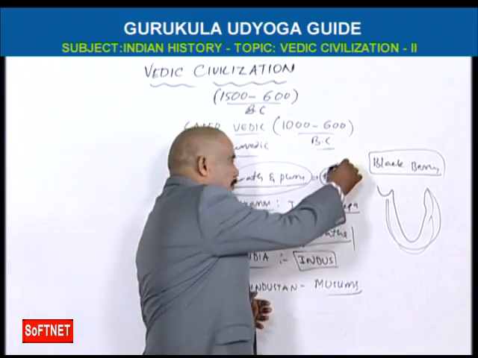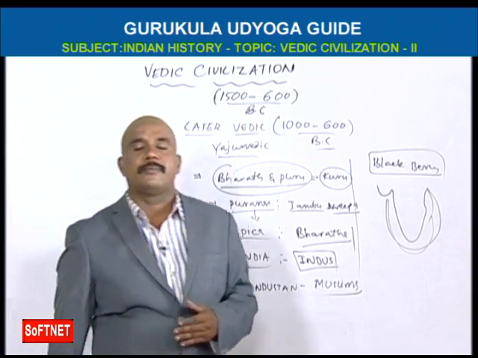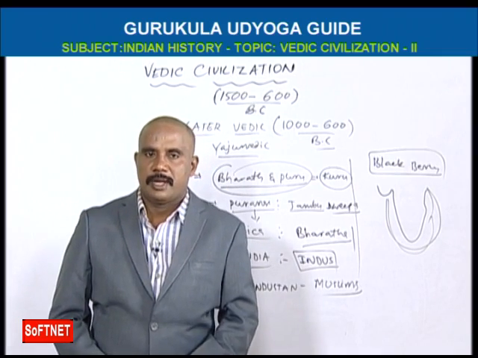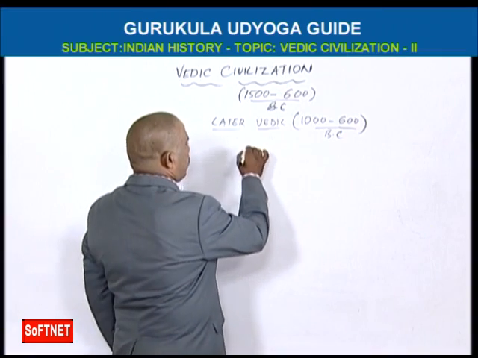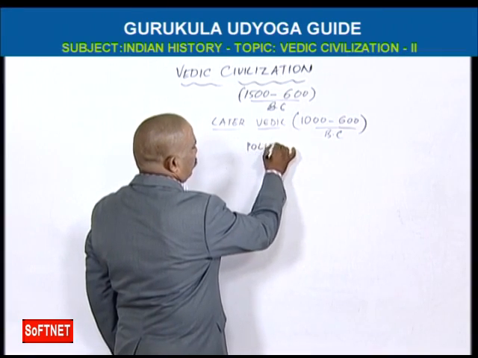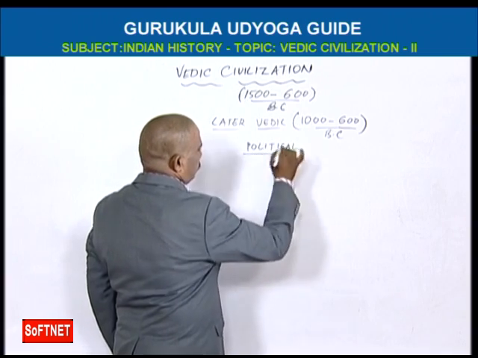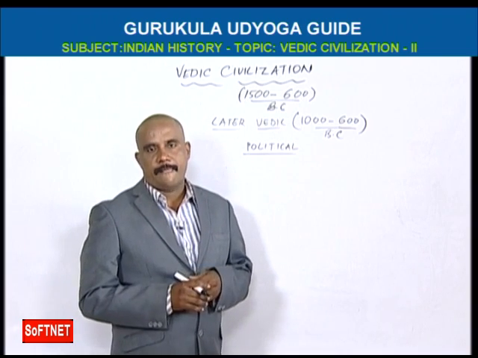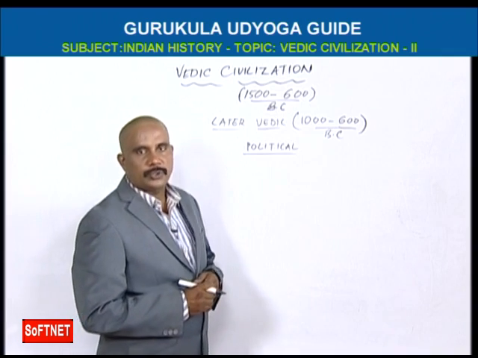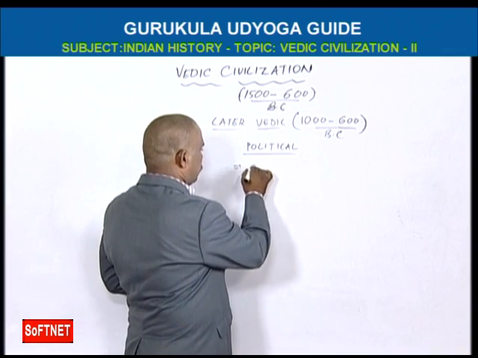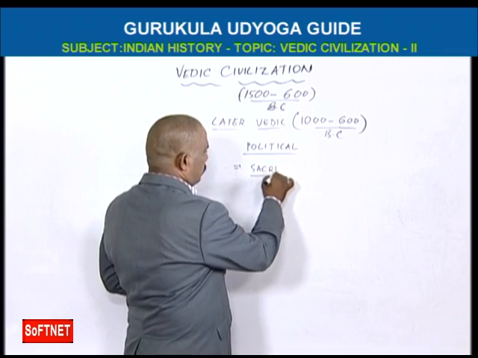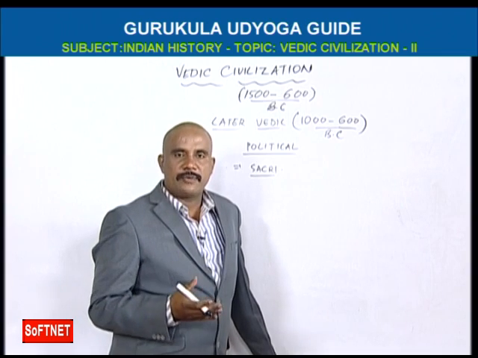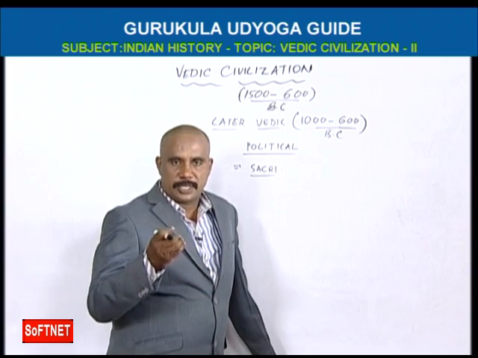Okay, here you see, what is the political system of the early Vedic civilization? What are the political conditions? Here, the rulers have to do sacrifices. Because in the kingdom system, in early Vedic there were Ganarajyas, Jana systems.